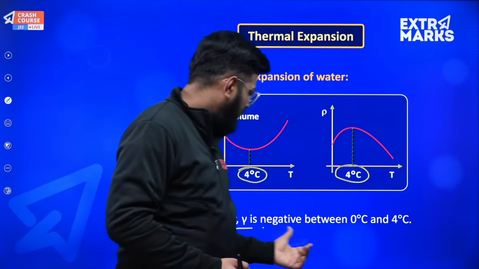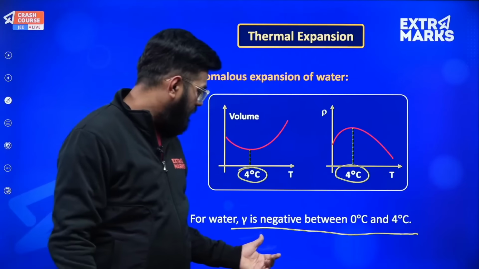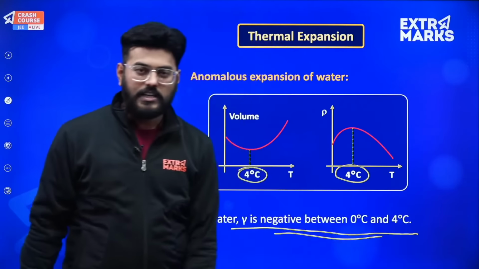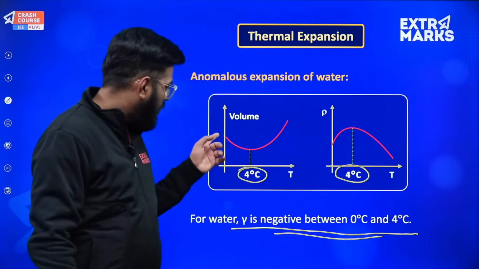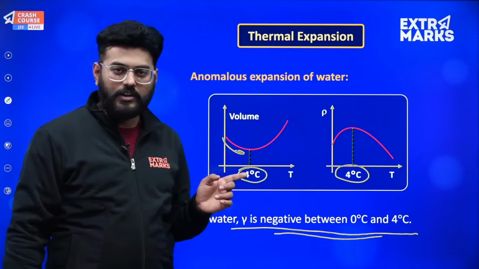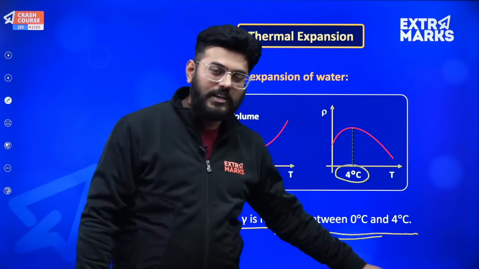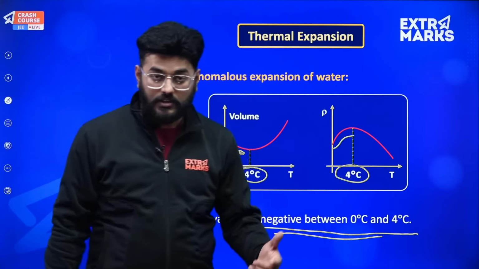So for water, gamma is negative between 0 and 4 degrees centigrade. What do you mean by gamma is negative? That as the temperature is increasing, volume should increase, right? But on the contrary, what you will observe is that as the temperature is increasing, its volume is decreasing. So this is what this entire case is pointing towards.